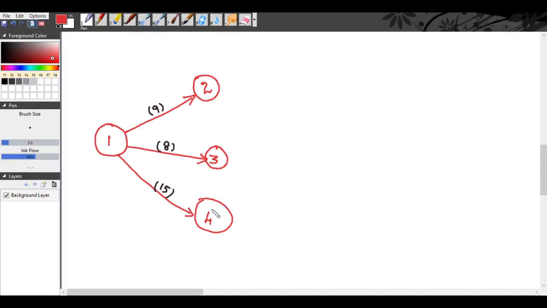It is better to extend the network. We will do a small modification here.